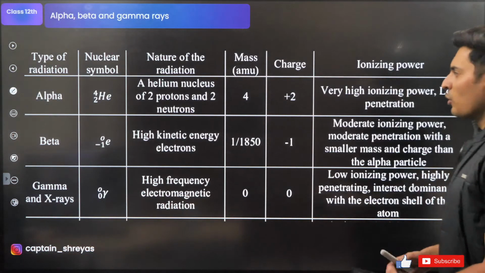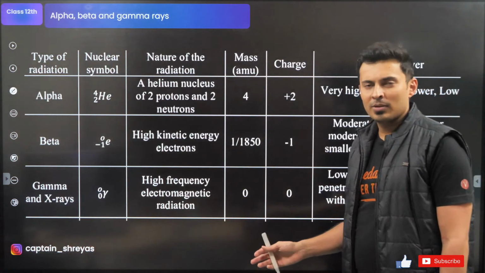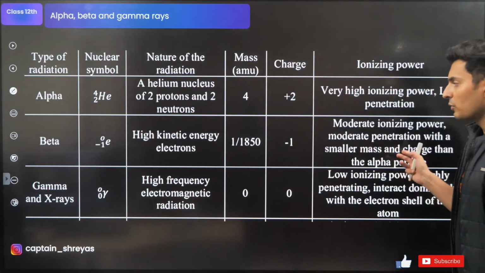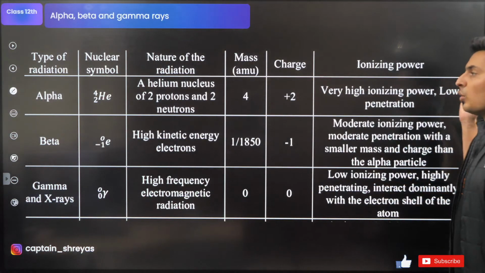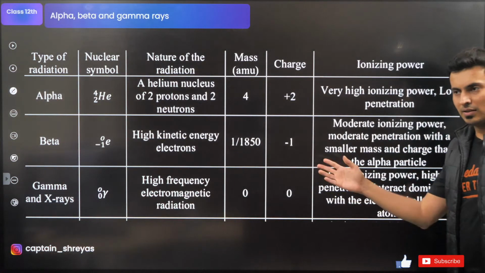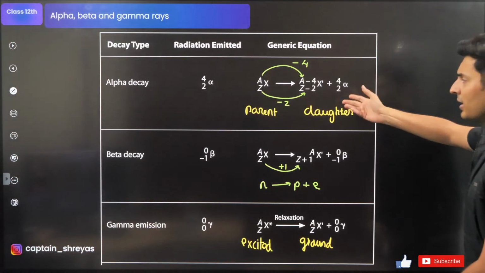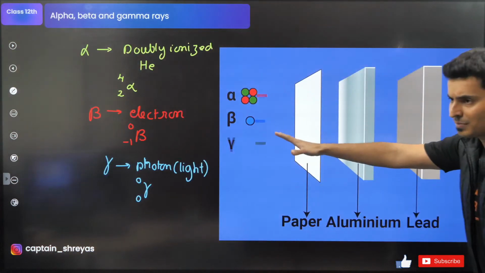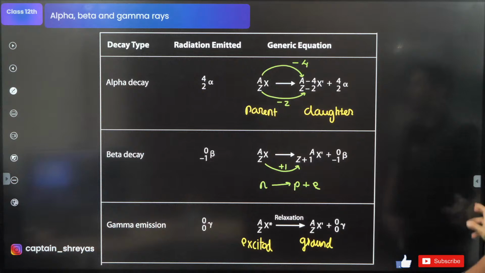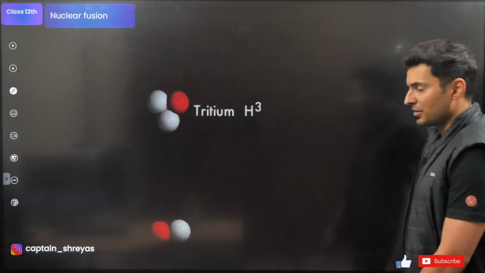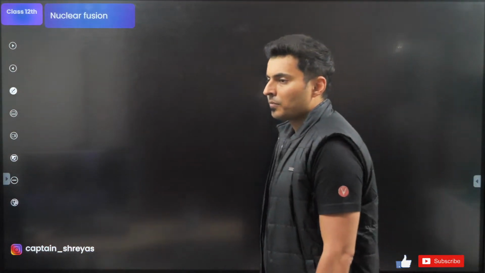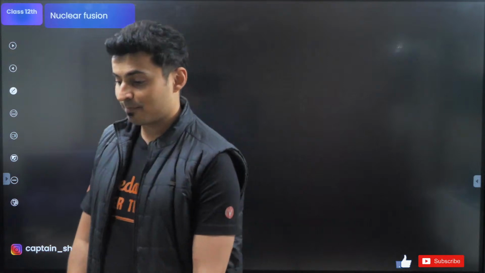Great. There are more properties. I have put it up in chart form. This is particularly useful for your board examination. Please go through these charts and these data points after the lecture is over. But otherwise you have got an idea of what an alpha, beta, gamma reaction is and what these particles are, along with their penetrating powers and their deflections from electric fields. Correct? Okay.